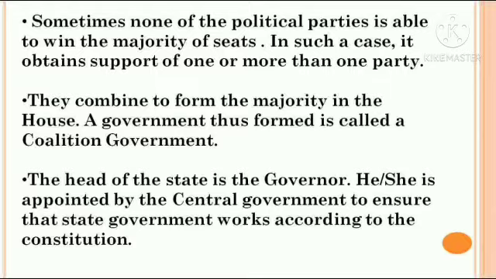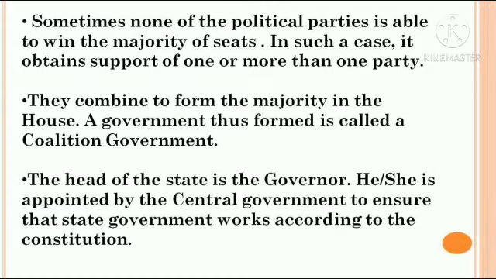Sometimes none of the political parties is able to win the majority of seats. If a political party wins, it has the majority; if it loses, it's the opposition. But what happens when no political party wins a majority of seats? In such a case, it obtains the support of one or more parties. Party means political party. They combine to form the majority in the house. A government thus formed is called a coalition government.